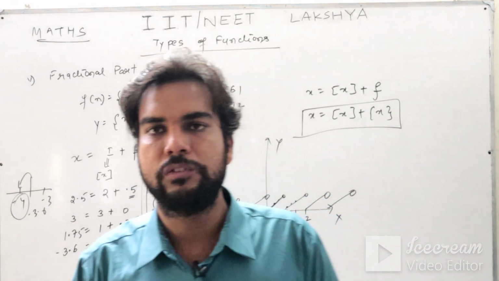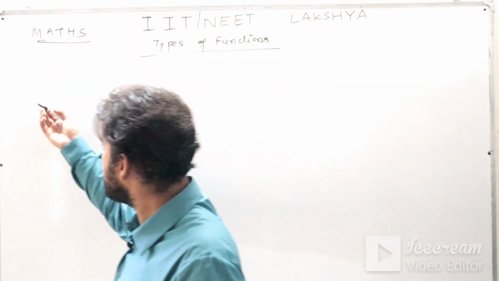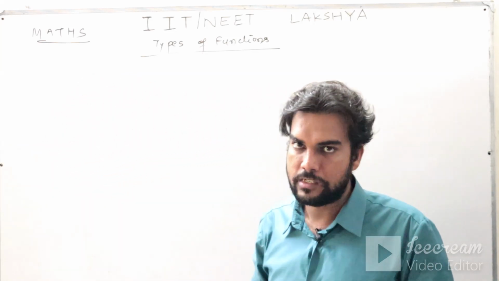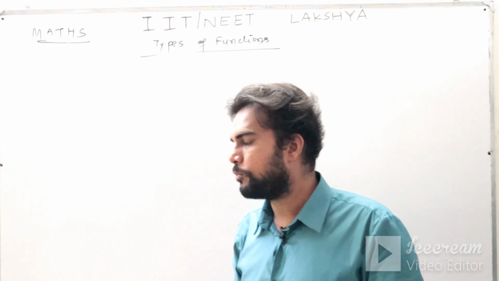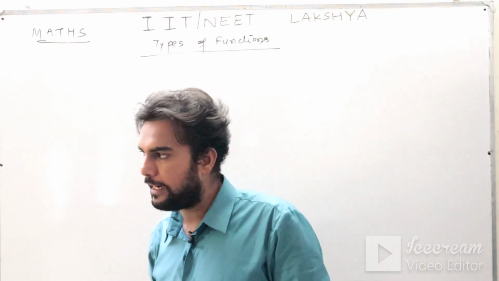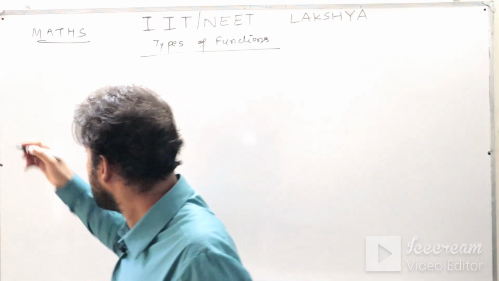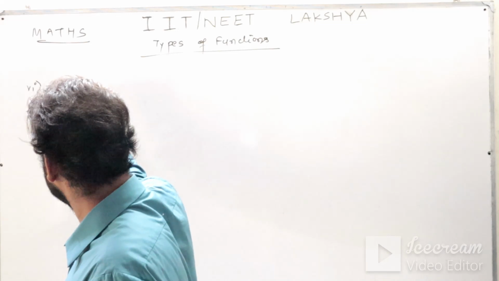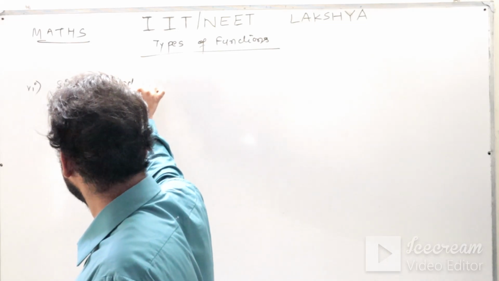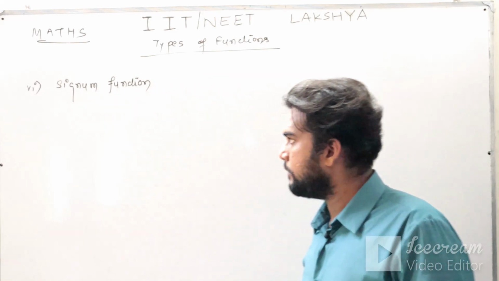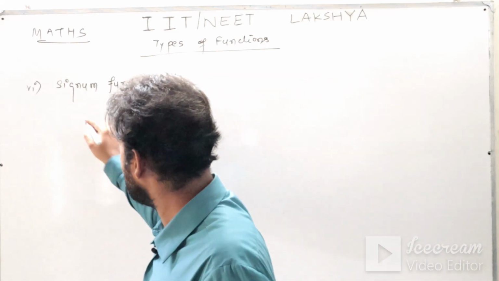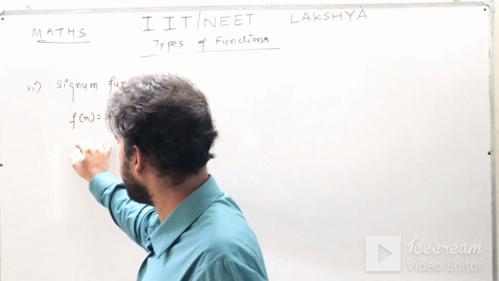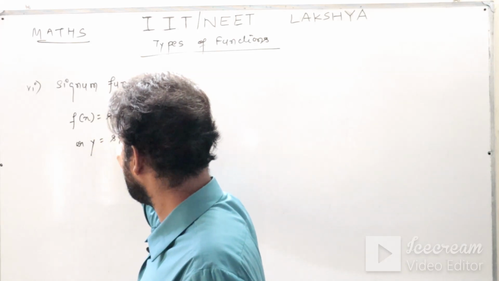Let me move to the next function, which is the signum function. Till now we have taken the constant function, identity function, then we moved to the modulus function, greatest integer function and fractional part function. Now we are moving to function number 6, which is your signum function. It is an important function, particularly for your mains and advanced. It can be represented like this, sgn x, or y is equals to sgn x.